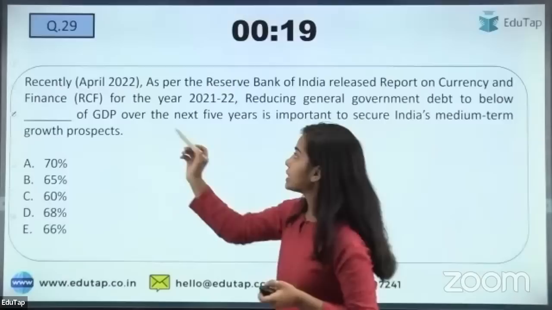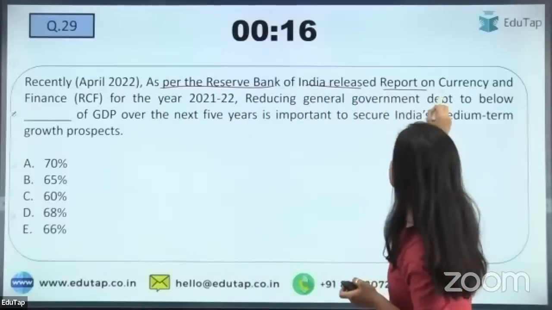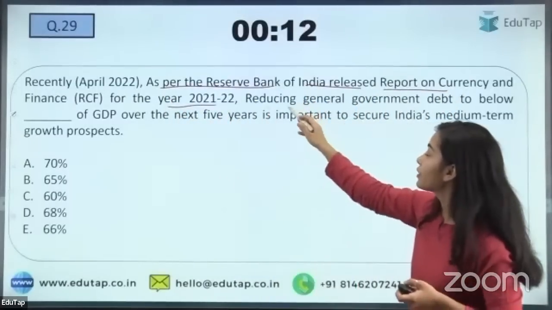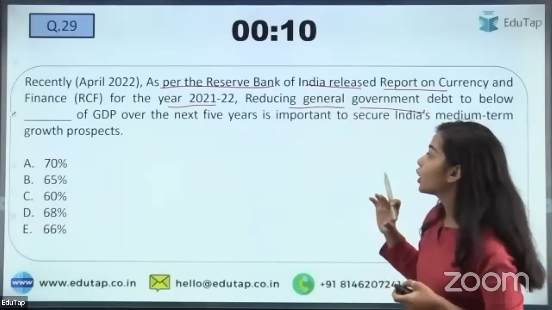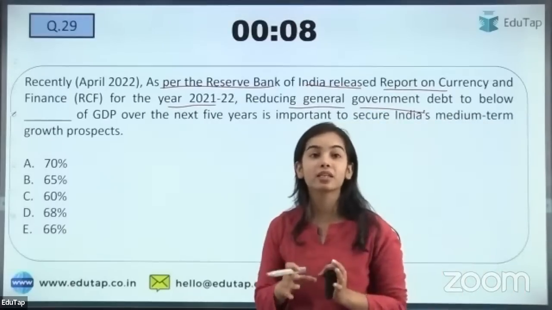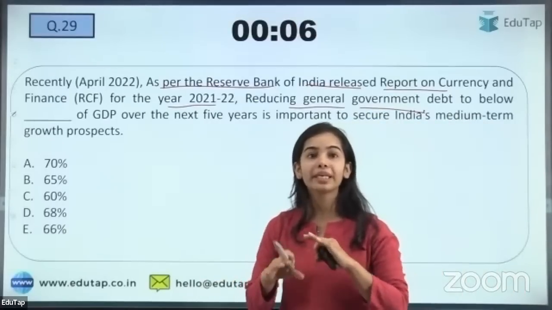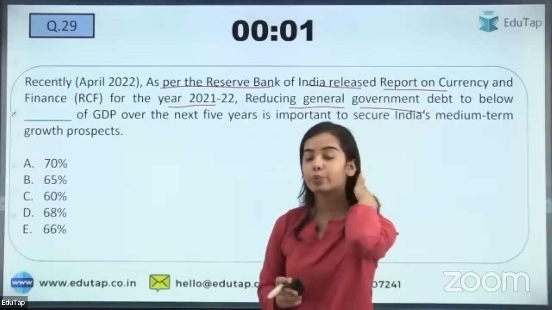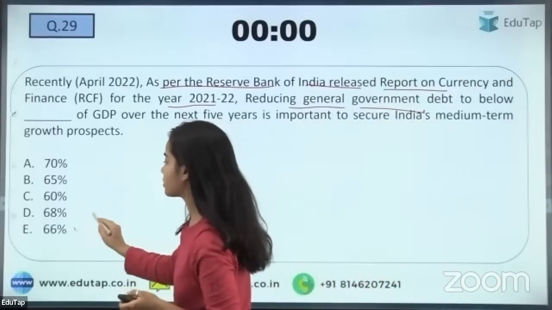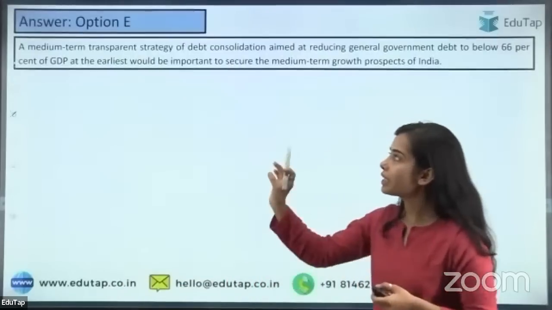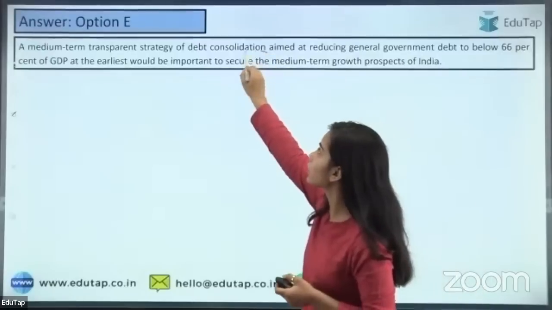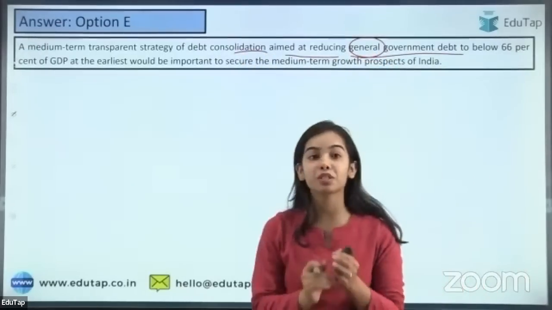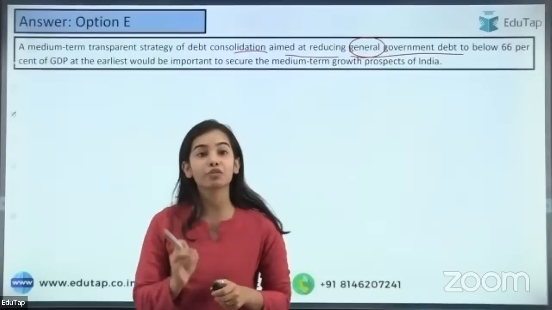So here next is: recently, as per the Reserve Bank of India's Report on Currency and Finance for the year 2021-22, reducing general government debt to below what percentage is needed in the 5 years, so that the economy can have a secure medium-term growth prospect? So it is 66%, that is E. A medium-term transparent strategy of debt consolidation, aimed at reducing the general government debt to below 66% of GDP, is needed.